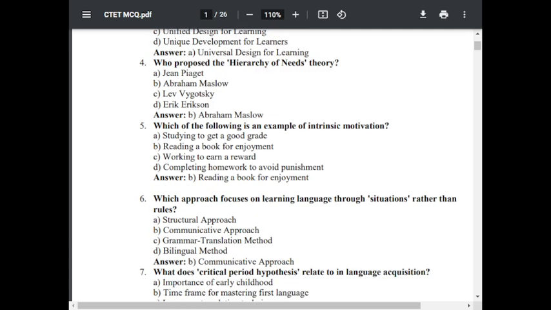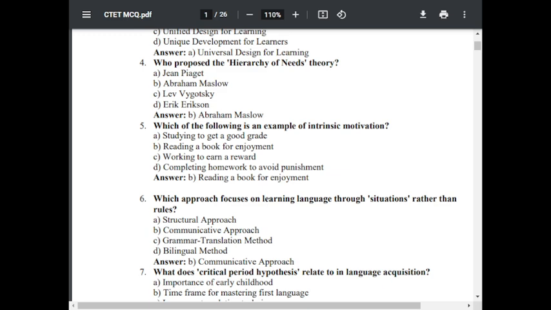Question number 5. Which of the following is an example of intrinsic motivation? Option A, studying to get a good grade. Option B, reading a book for enjoyment. Option C, working to earn a reward. Option D, completing homework to avoid punishment. The option B is correct. Reading a book for enjoyment.